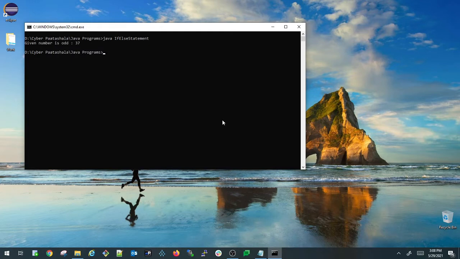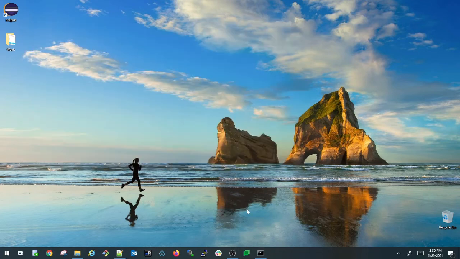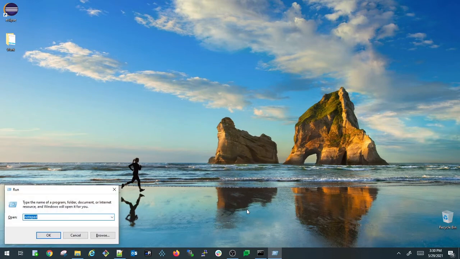So this is how you can write a simple if else statement Java program. Now let us try to write a sample program for if else if statement. So for that I'm opening a new notepad here.